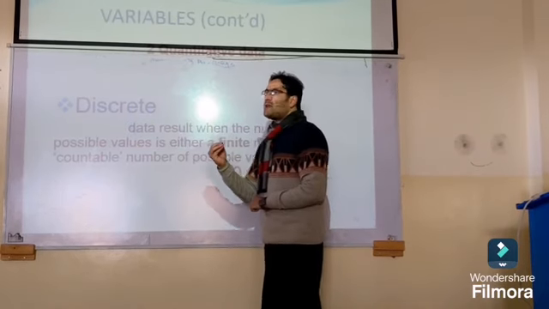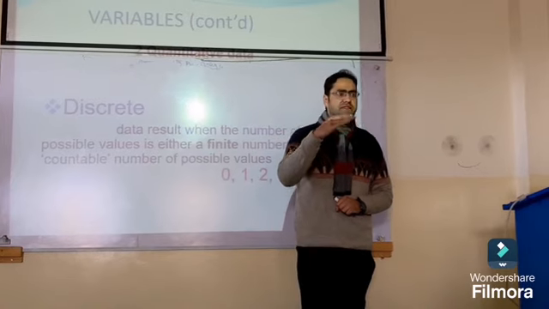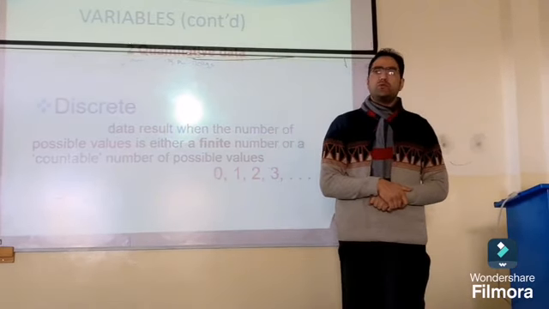A discrete variable can be in numerical form with jumps, like 1, 2, 3.